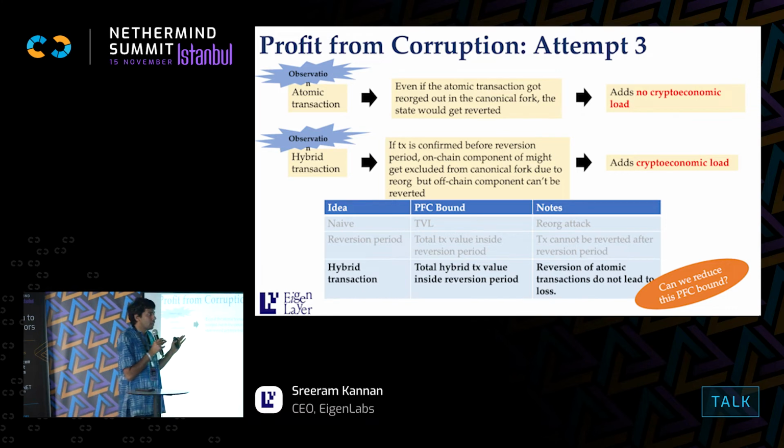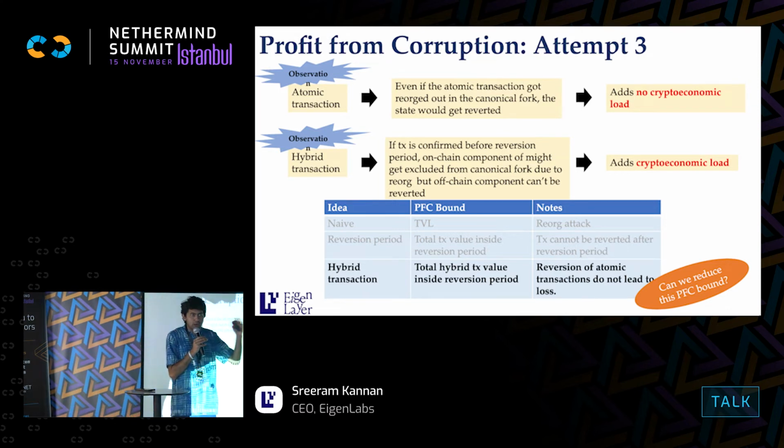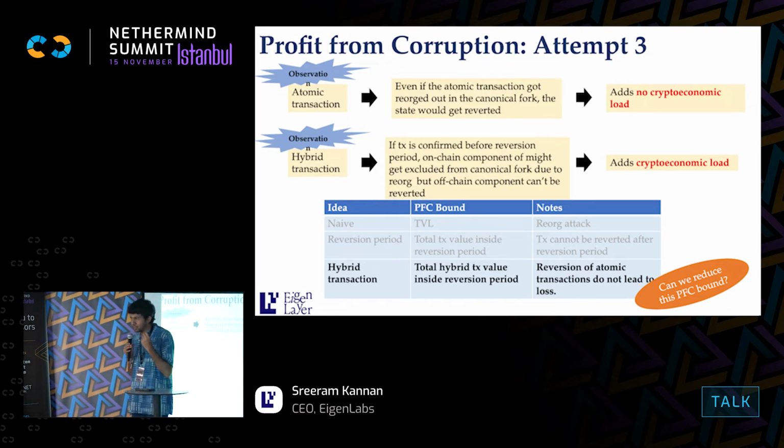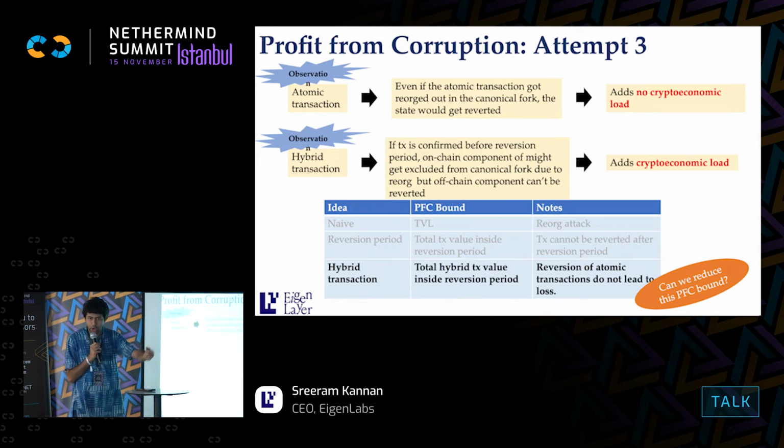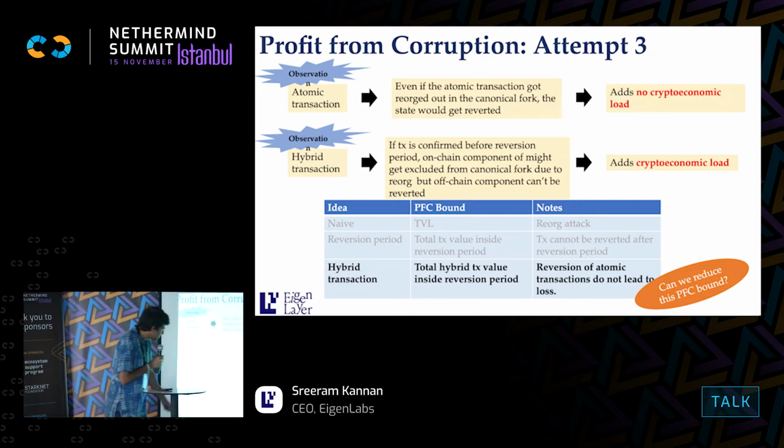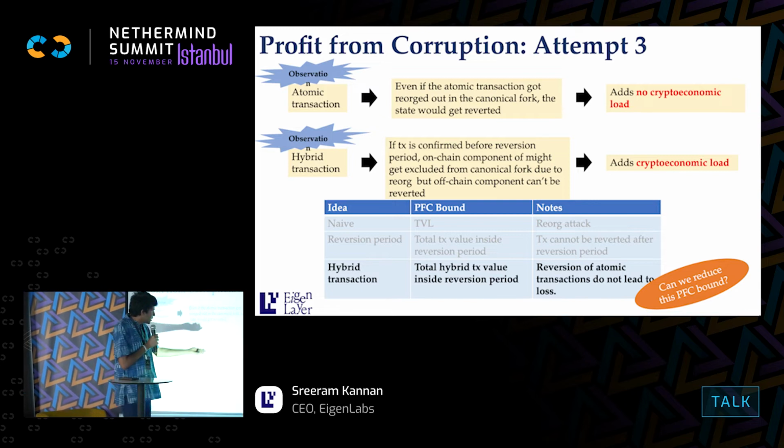Okay. Certain kinds of transactions are not all the same. Some transactions have this property that they are atomic on-chain. Both value flows are on-chain. So either I have my USD or I have my ETH. It can't be that I have neither. So the profit from reorging this block should not include transactions that are on-chain atomic. Okay. So on-chain atomic transactions do not induce cryptoeconomic load.